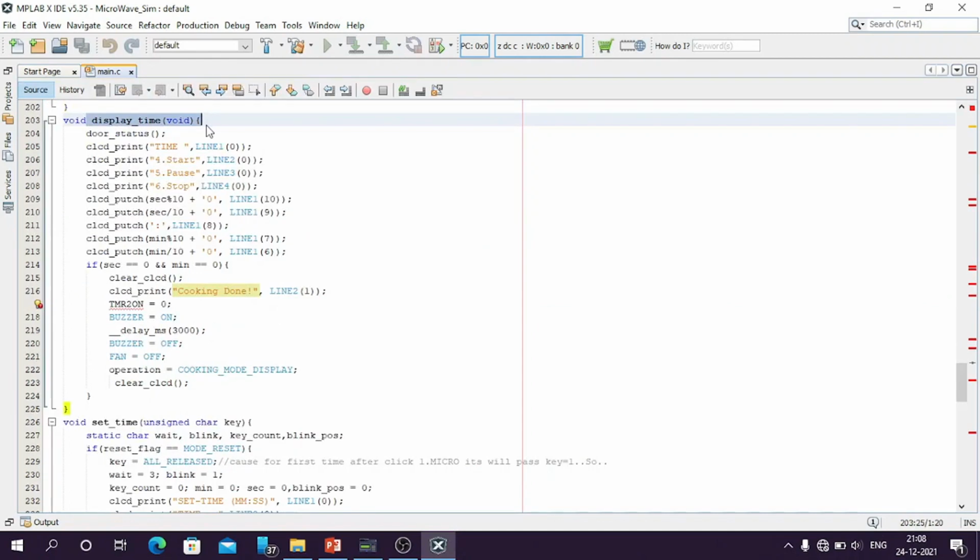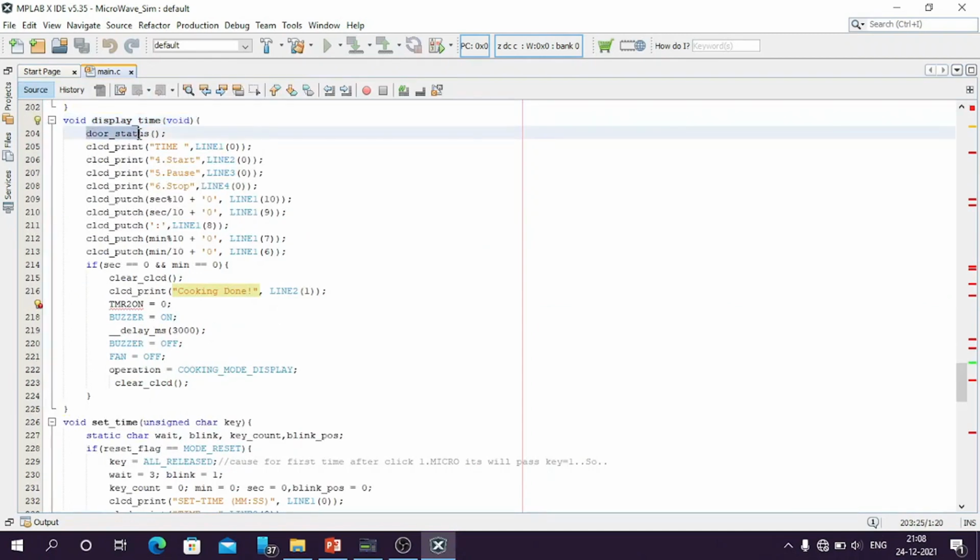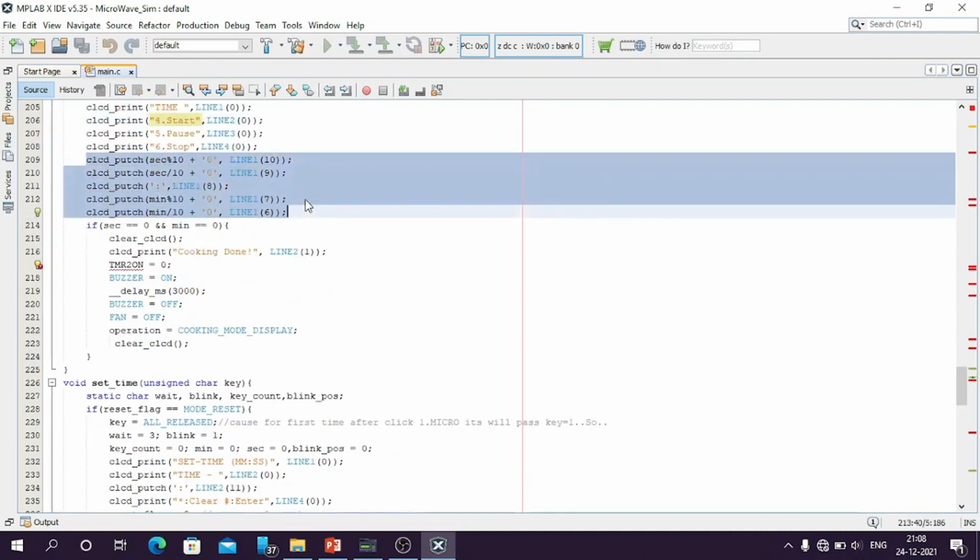Then we have the display time function. In the display time function, each time we are calling the door status, because if the door is open, the other part of code won't run until the door is closed. And we have 3 more options. In this we have start, pause and stop.